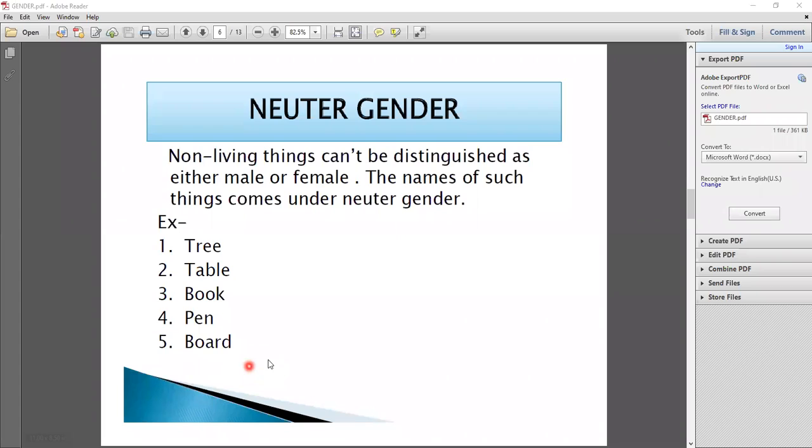So now student, you notice that here we do not talk about the male or female category. We talk about non-living things that cannot be distinguished as male or female. So now these things come into the category of neutral gender. So now student, neutral gender category में कौन-कौन से जेंडर में कैटेगरी में कौन-कौन से एग्जाम जैसे हमने बात करते हैं टेबल की बुक की.